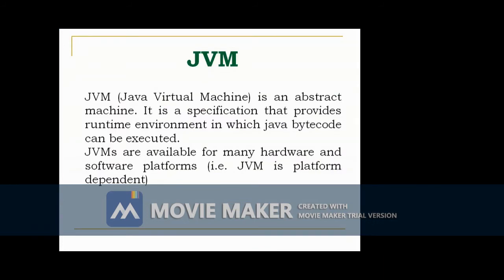JVM means Java Virtual Machine. It's an abstract machine. It is a specification that provides a runtime environment in which Java bytecode can be executed. JVMs are available for many hardware and software platforms. I already told you the JVM is platform dependent, so different JVMs are available for different operating systems. So the JVM is platform dependent, but the applications we develop using Java are platform independent.